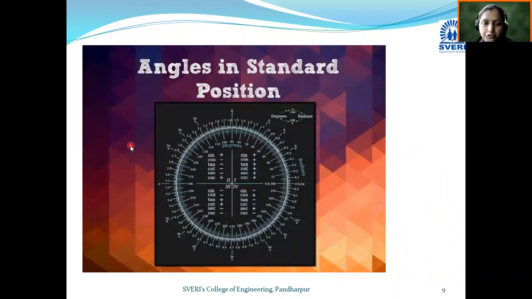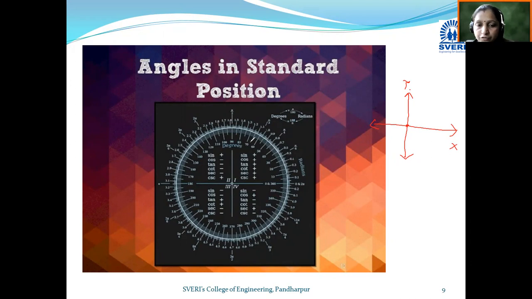Angles in standard position. Now we know that in two-dimensional space we have two real axes: the vertical axis is y, and the horizontal axis is x. In the first quadrant, now we will see angles in standard position. In the first quadrant you can see all the trigonometric ratios are positive.